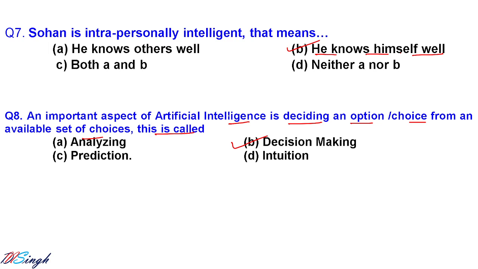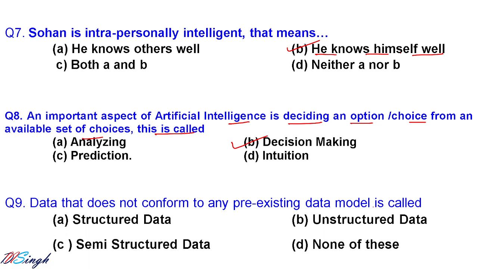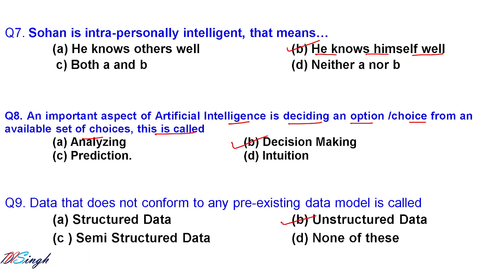An important aspect of artificial intelligence is deciding an option or choice from an available set of choices. That is called what? Decision making. Let us go for question number 9. Data that does not conform to any pre-existing data model is called what? Unstructured data. If it is not matching with any pre-existing data model, then it is called unstructured data.